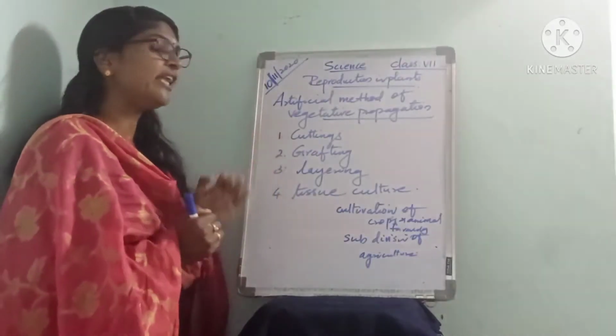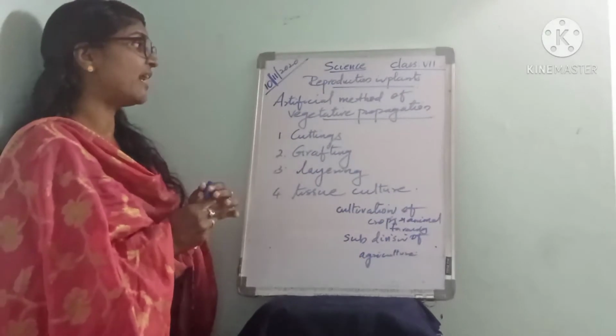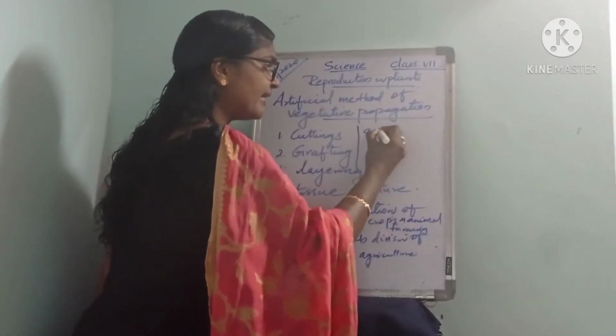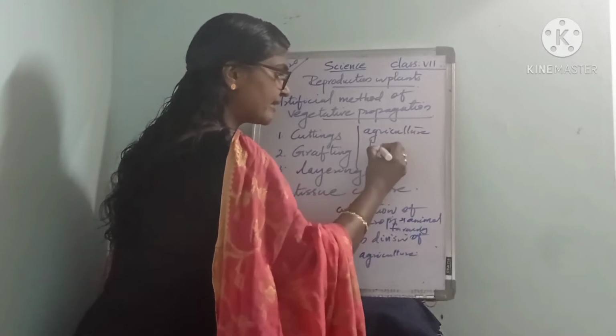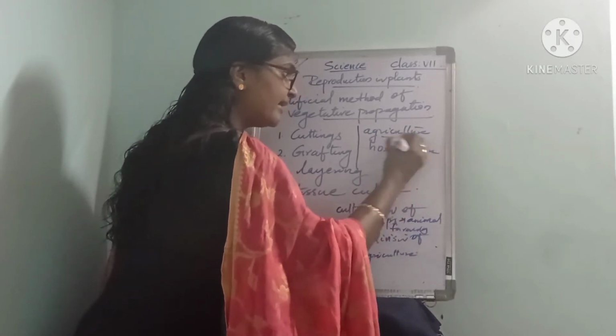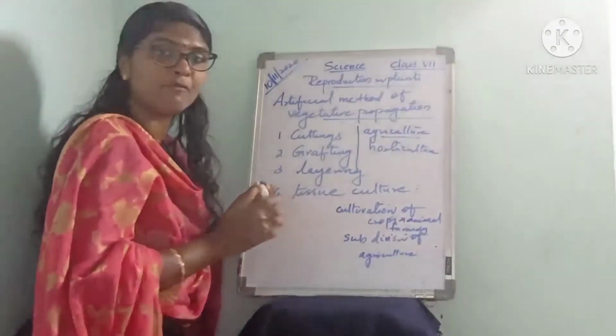These are widely used in agriculture and horticulture. Agriculture includes the cultivation of crops and animal farming.